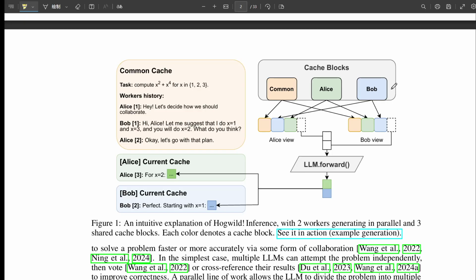Okay, that's accuracy per compute. But the really exciting part for practical use is raw speed. Right? Does it actually solve problems faster in terms of wall clock time? This is probably the most striking result, practically speaking. Yes, it does, significantly. They benchmarked it on real hardware, an NVIDIA L40S GPU. And they saw huge speedups in terms of tokens generated per second. It scaled almost linearly with the number of workers.